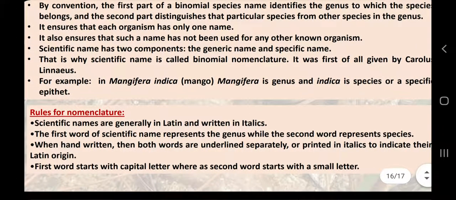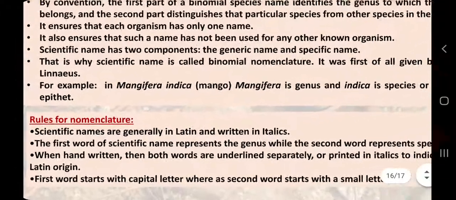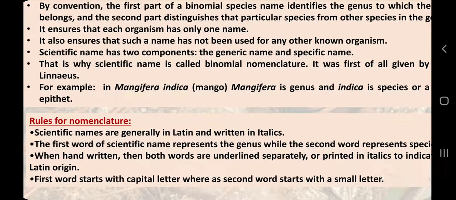Scientific names are generally in Latin and written in italics. The origin of scientific names will always be Latin, or if the origin is not Latin, they will be Latinized. For example, Azadirachta indica. Azadirachtin is the chemical found in the neem tree, so we formed the name in a way that seems like the Latin language, and it will be written in italics. You can see that Mangifera indica is written here in italics.